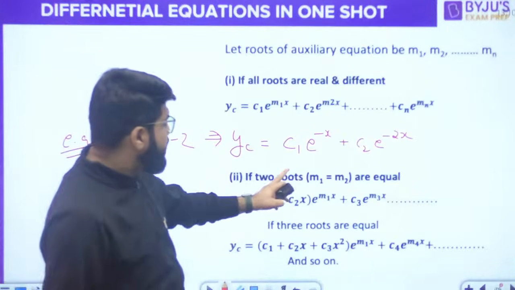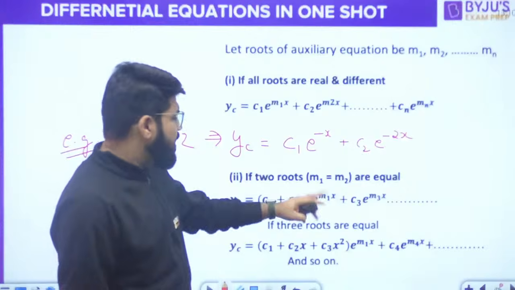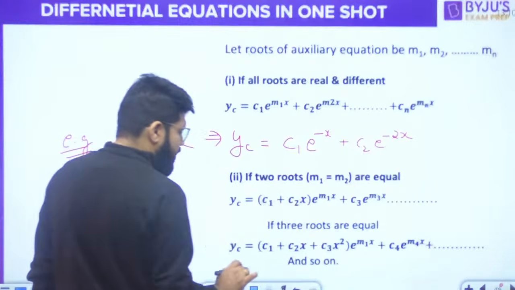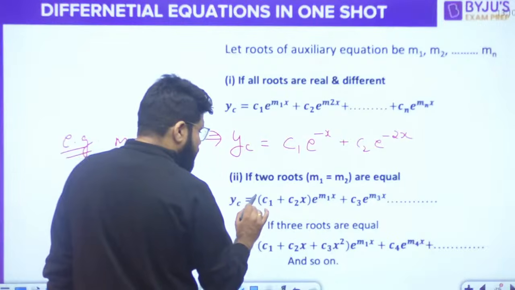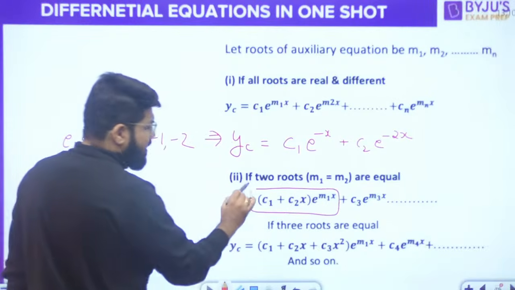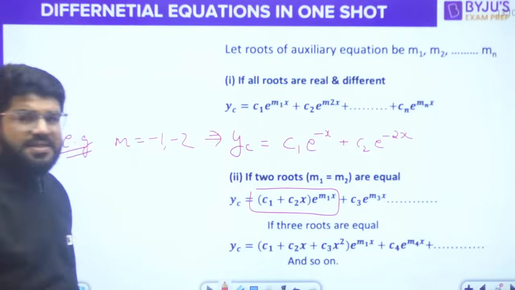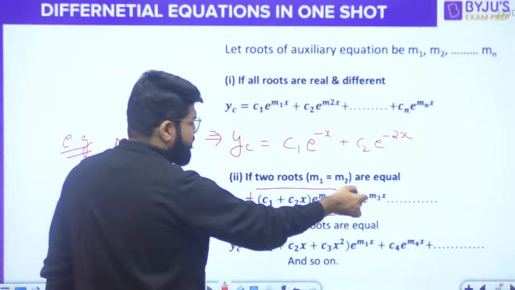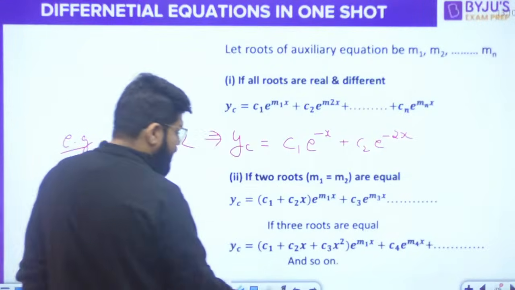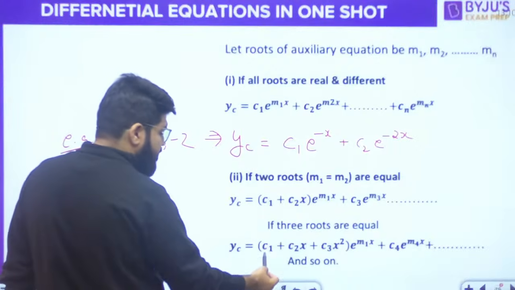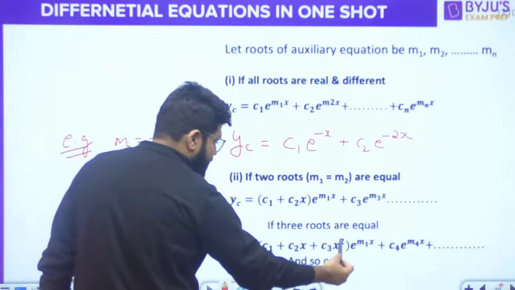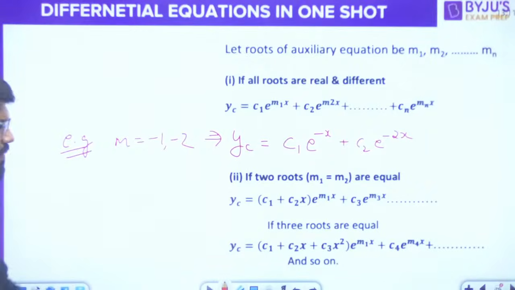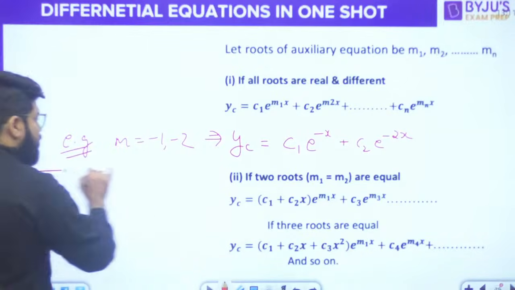Simple. If two real roots are equal, suppose m1 and m2 are equal, then we have y equal to (c1 plus c2x) e power m1x, with c1 plus c2x combined, plus c3 e power m3x. Suppose m3 is a different root, and there is m4 also, etc. If three roots are equal, then c1 plus c2x plus c3x square, e power m1x, plus c4 e power m4x.